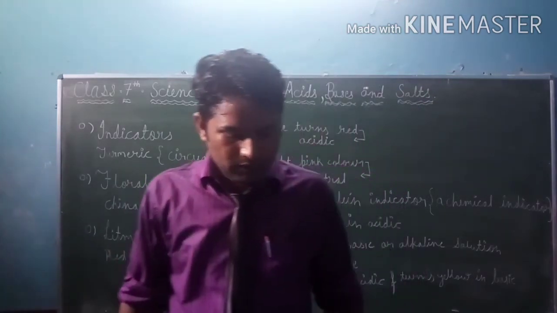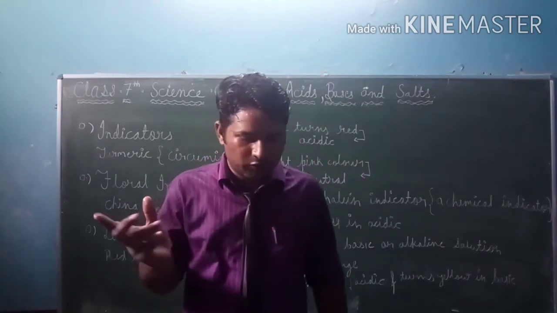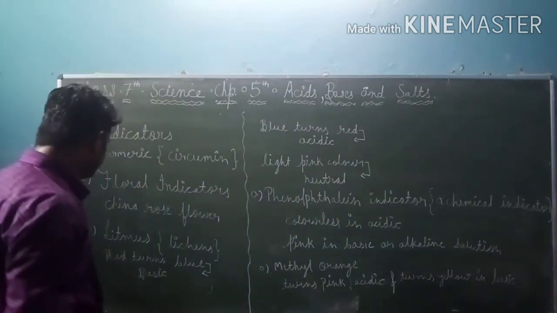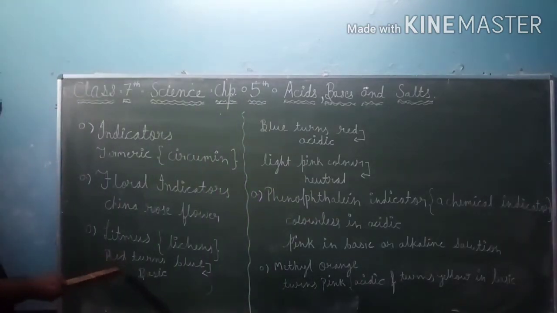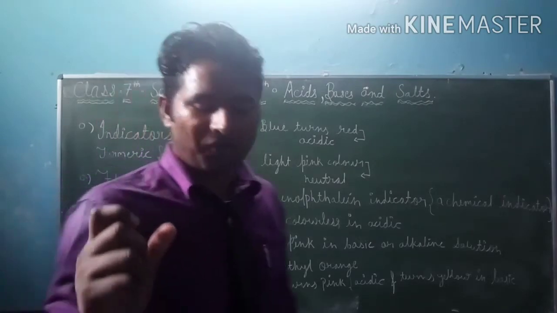Here I am telling you that on adding litmus solution or strip to a solution under test, red litmus turns blue. That indicates the basic nature of a solution, of a substance.